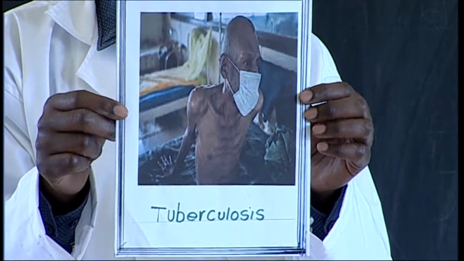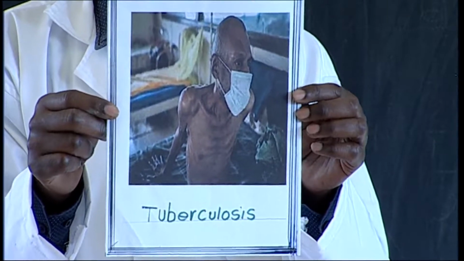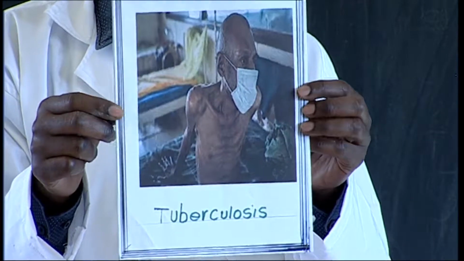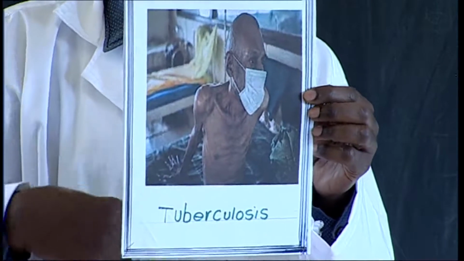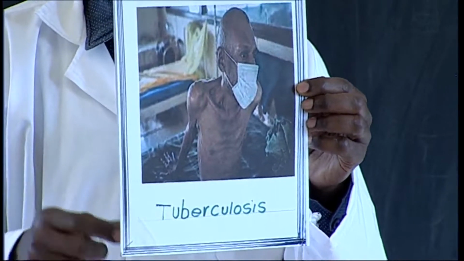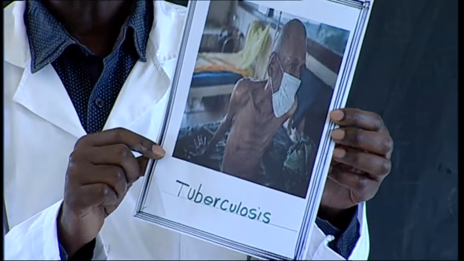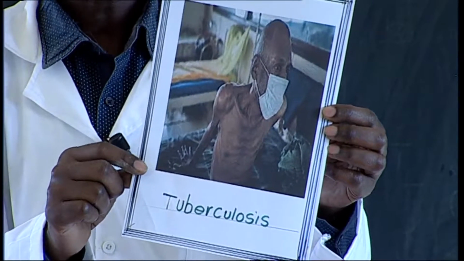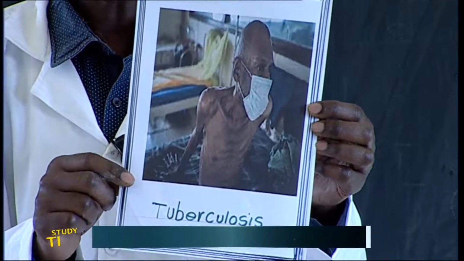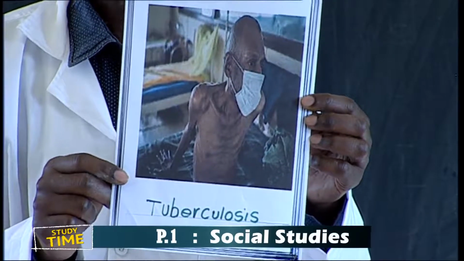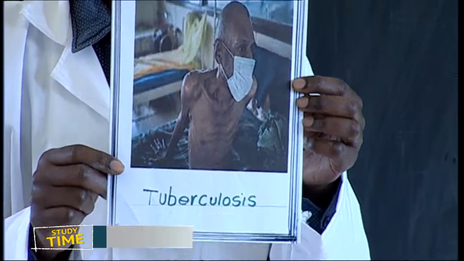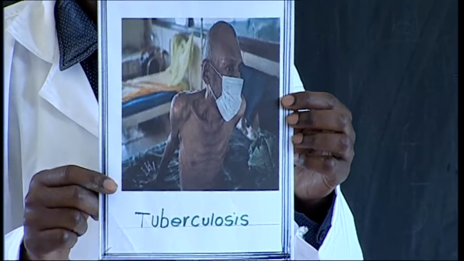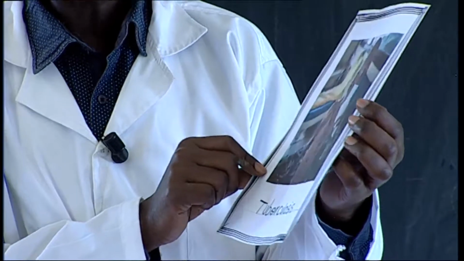It affects the lungs, and such people get a complication in terms of breathing. Therefore, this disease is dangerous. It's infectious. So if you have seen someone suffering from this disease, please keep a distance so that it does not catch you because it is infectious.